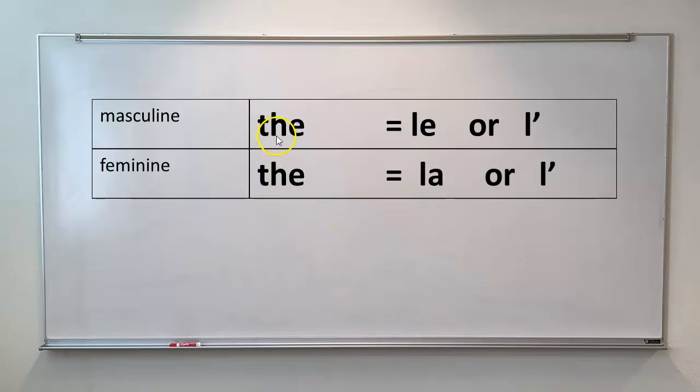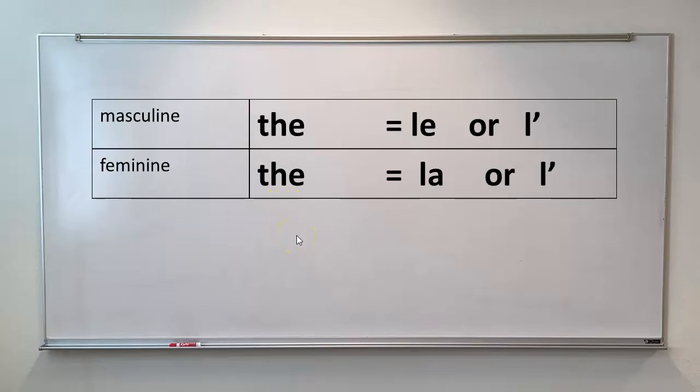This is what we call the definite article. We use the when we are referring to something very specific. For example, where is the book that I bought you yesterday? Have you seen the key? We're talking about something very specific.